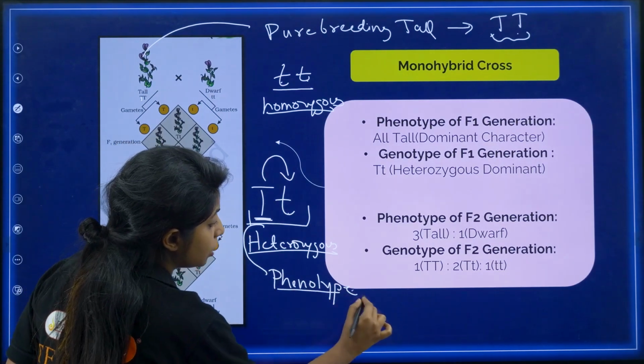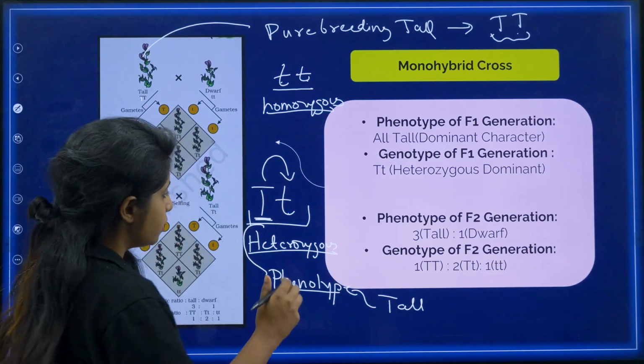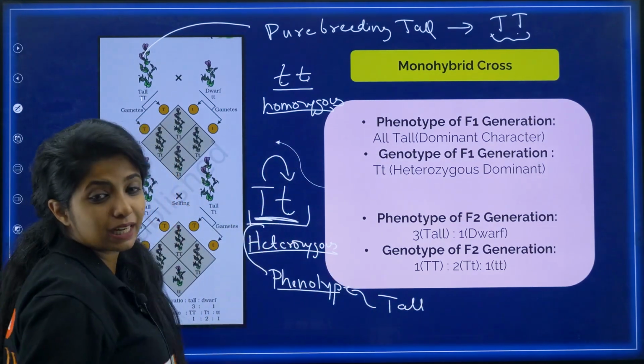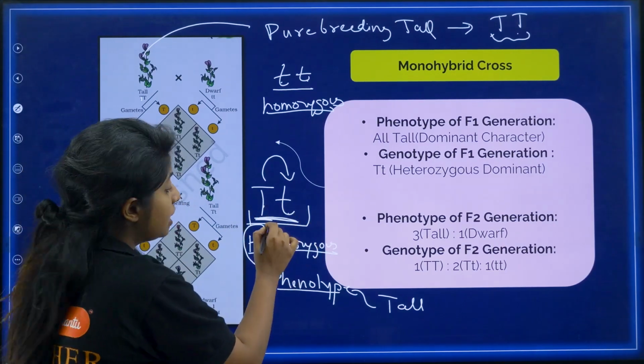What is the phenotype, my dear children? Whether it's tall or dwarf, the physical character. Now, what is genotype? Genotype is the genetic makeup. Over here it is capital T small t. This is what?